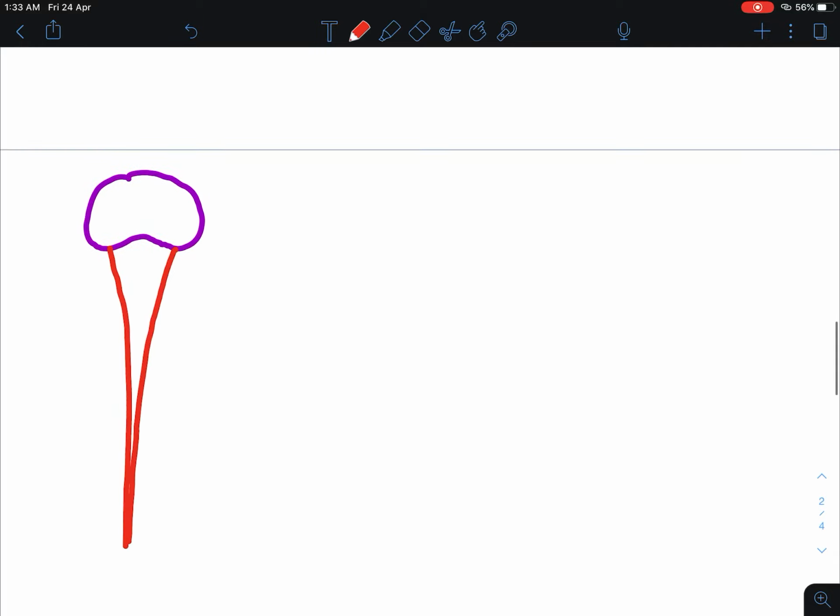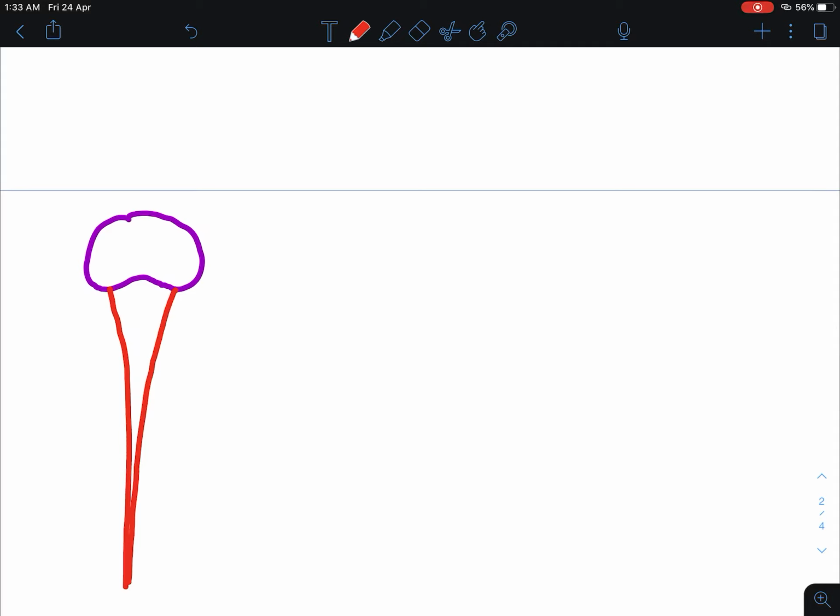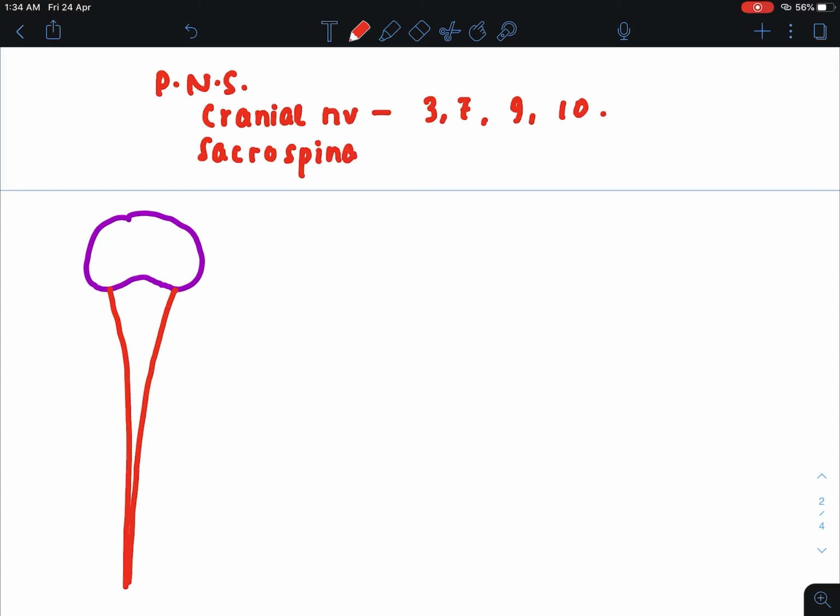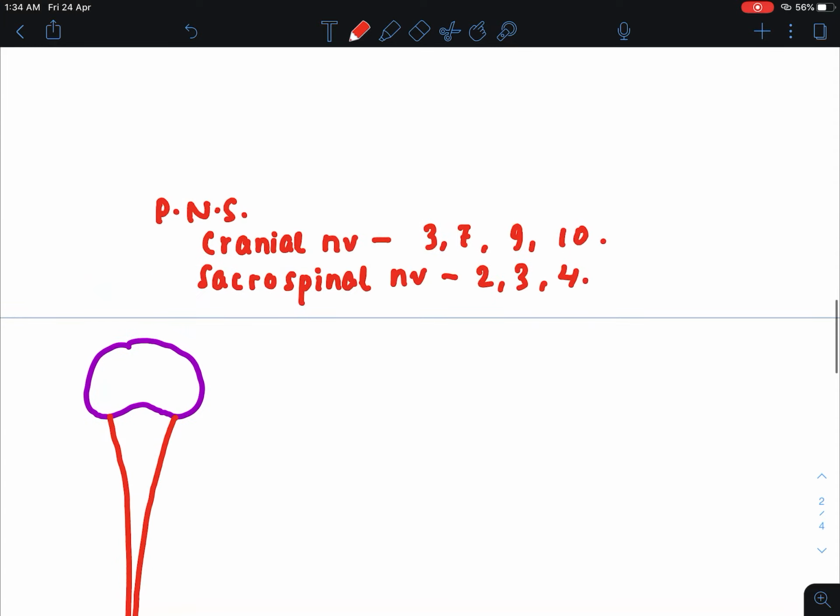We will see from where the sympathetic nervous system fiber and parasympathetic nervous system fiber originate. Firstly, I would like to tell about the parasympathetic nervous system fiber, which originates from cranial nerves 3, 7, 9, 10, and sacral nerves 2, 3, 4. Therefore, parasympathetic nervous system fiber originates from the cranial nerves and sacral nerves, and sympathetic nervous system fiber originates from